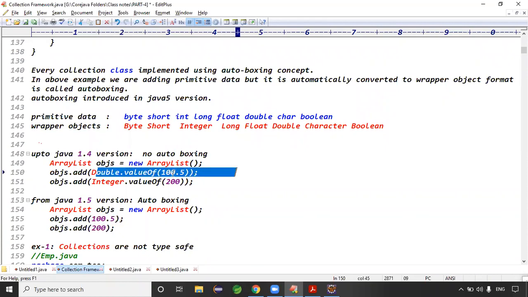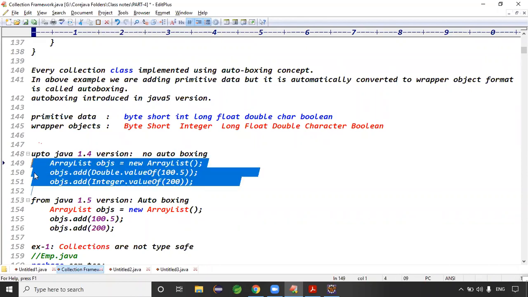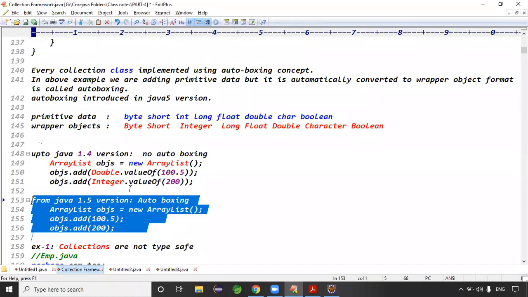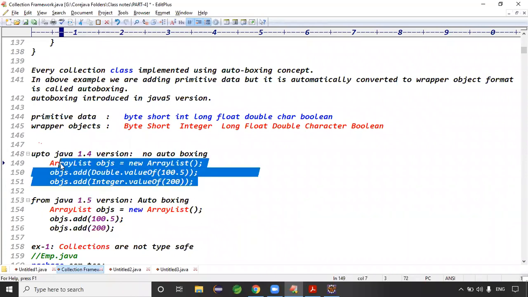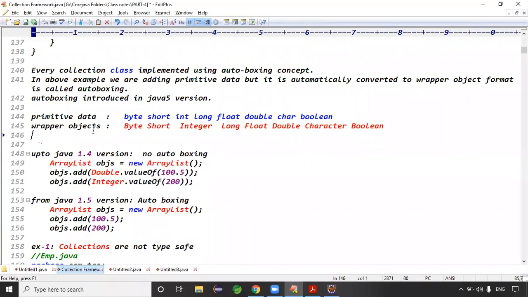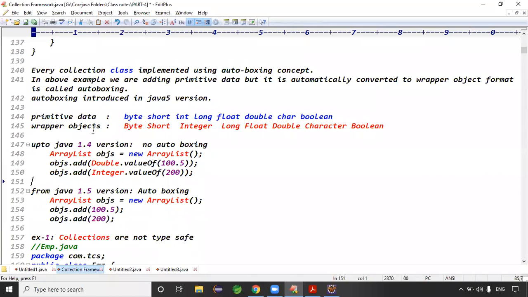That concept is called which concept? Auto boxing concept, right? That's the point. Guys, the statement is clear. Every collection framework is implemented using which concept, guys? The auto boxing concept, right? So the valueOf method is available from Java 5th version, exactly, which belongs to the wrapper classes. The valueOf method is used to create the object.